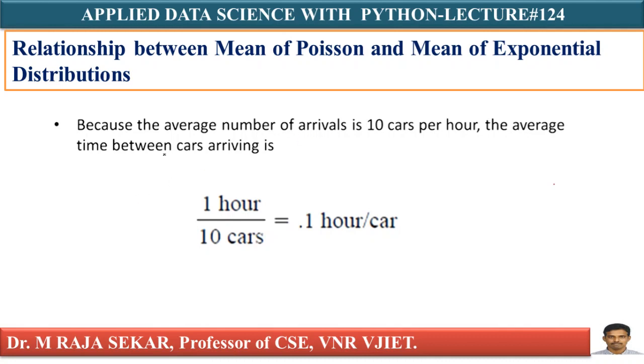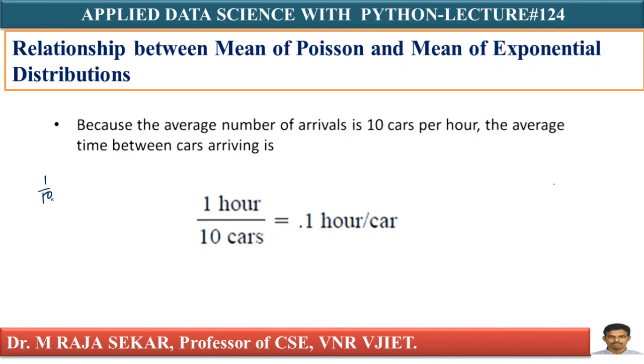That's what it says, isn't it? 1 by 10 is the mean for exponential distribution. That means the time between arrivals is 1 by 10. You must understand that: time between arrivals is 1 by 10.